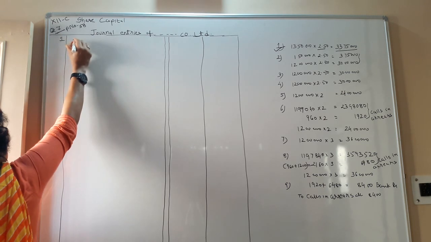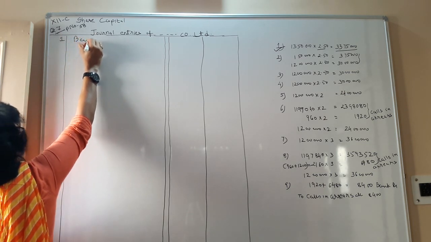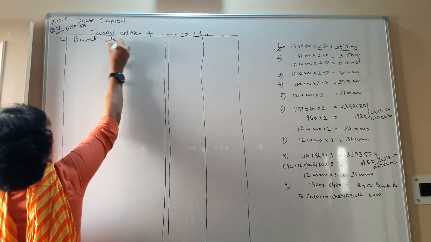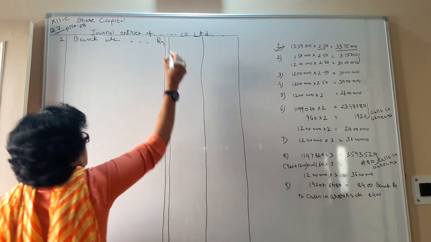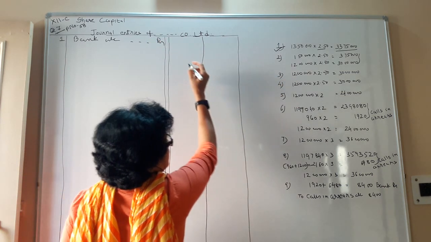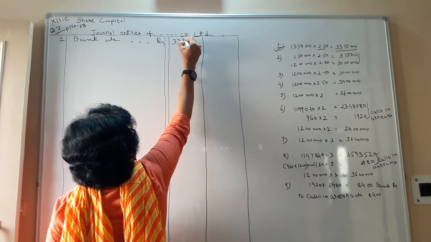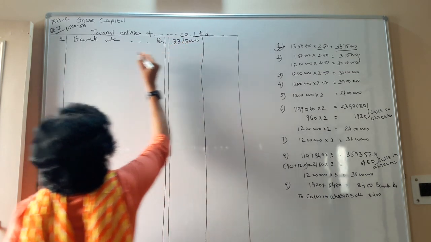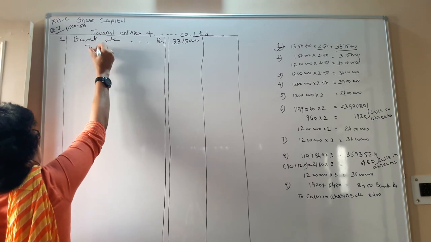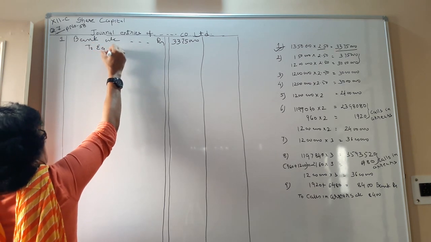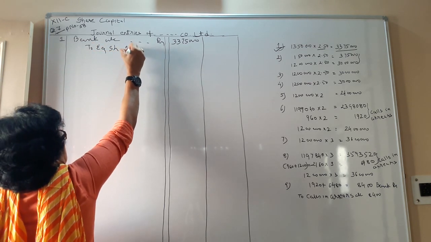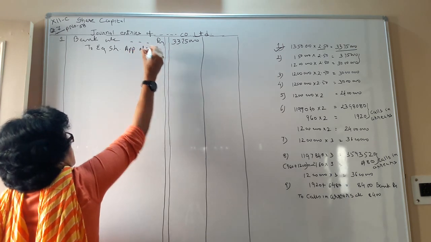Journal number 1, bank account debit, the total amount 33 lakh 75,000, to equity share application account.